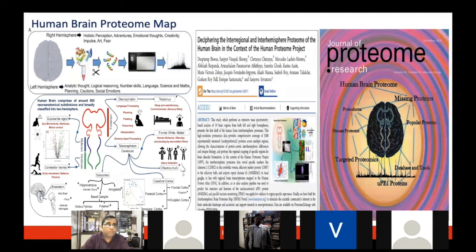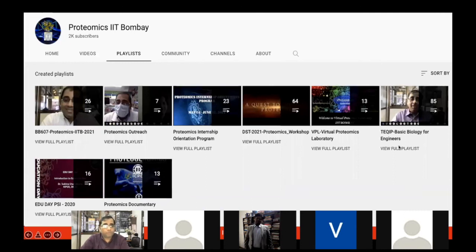And now we have developed the human brain proteome map, which also has a brain protein database where one could go and look at various proteins, which region and sub-region they are located in, and what kind of function they have. All this is going to be a very important public contribution, and society can learn a lot from this.